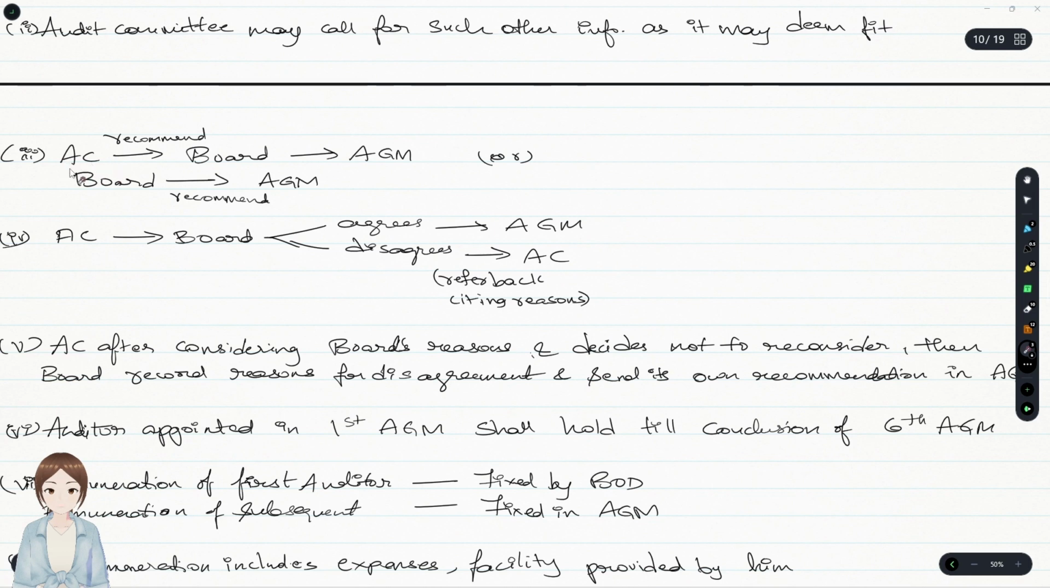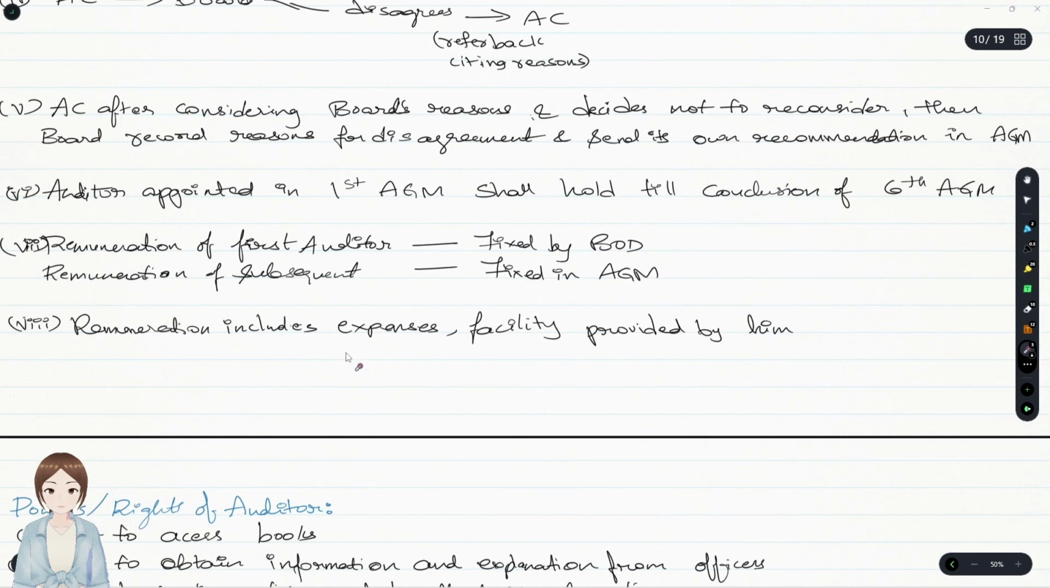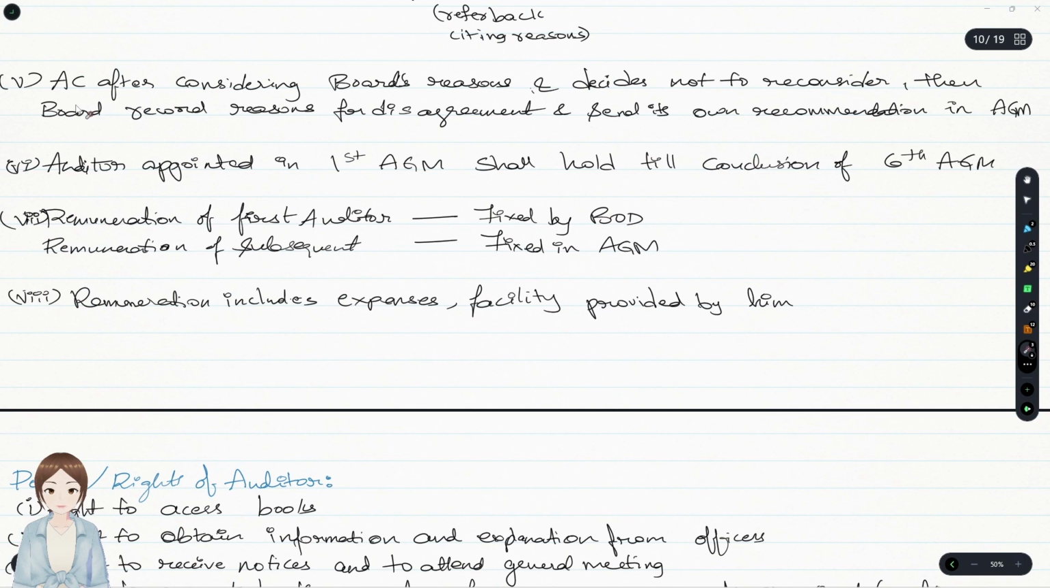What's the procedure? Audit committee recommends to the board. Board will recommend to the AGM. If no audit committee, board will recommend to the AGM. Audit committee has recommended to the board. Board agrees, AGM. If not agreed, it has to refer back to the audit committee citing reasons. Audit committee also considers the board's reasons, and if it decides not to reconsider, then the board shall record reasons for such disagreement and send its own recommendation to the AGM. Okay.